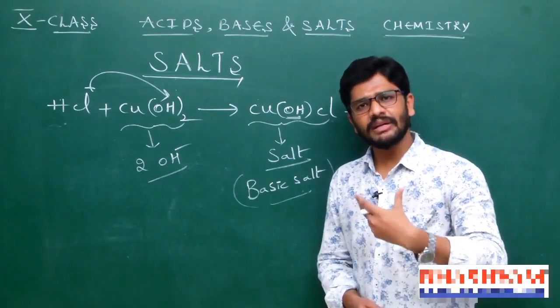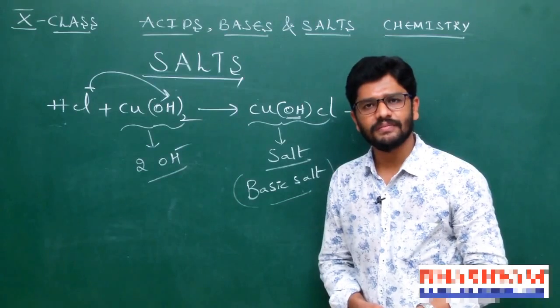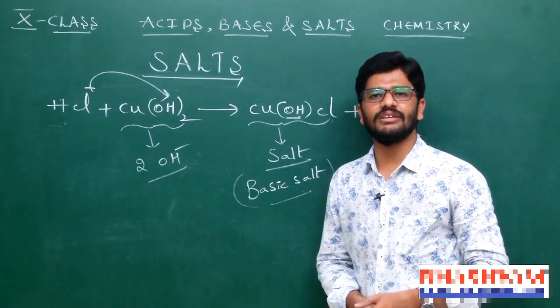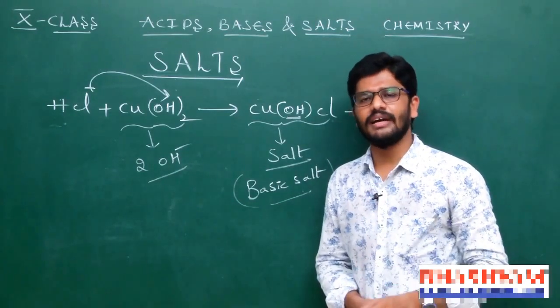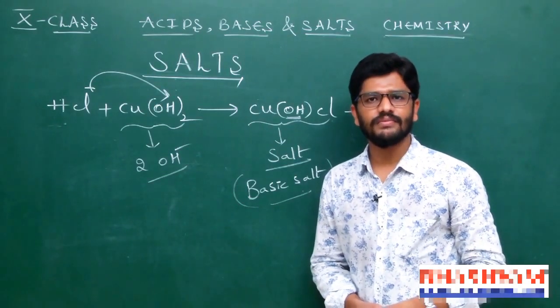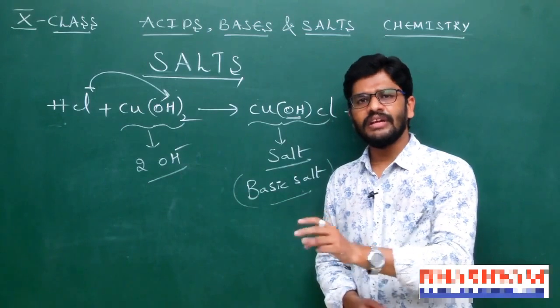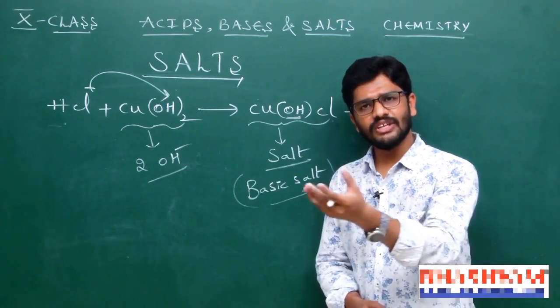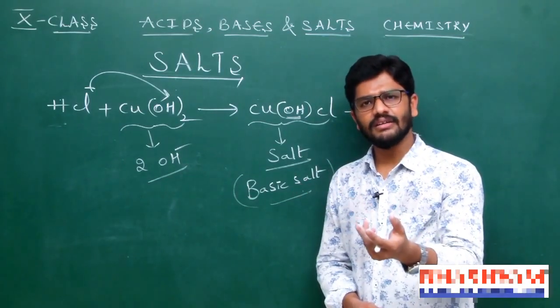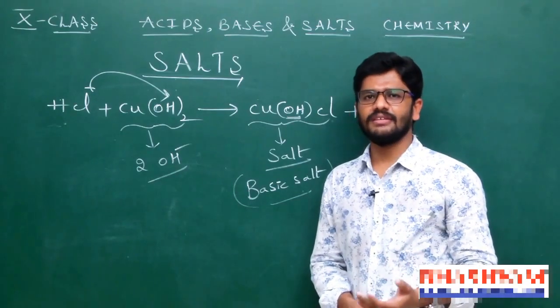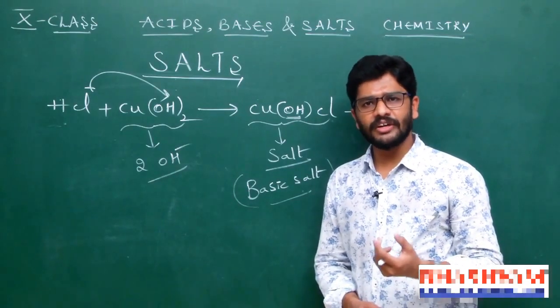If the partial replacement of OH minus ions can be done in the reaction, the formed salt is called a basic salt. Okay. By using a neutralization reaction, we can identify whether it is neutral, acidic or basic. Are you getting my point, students?